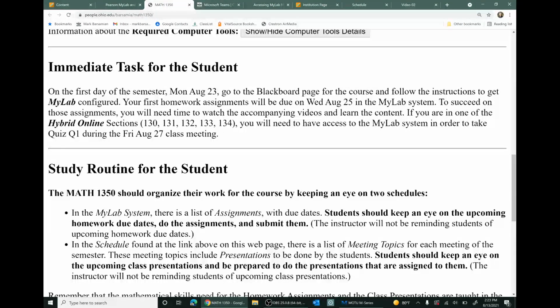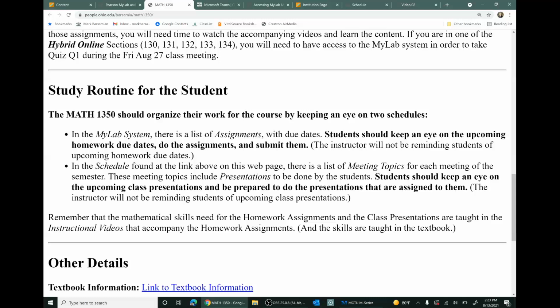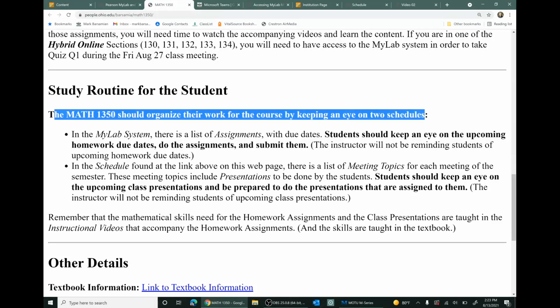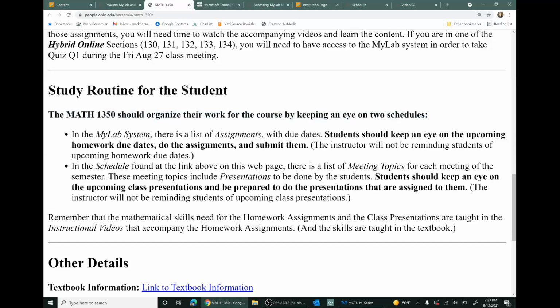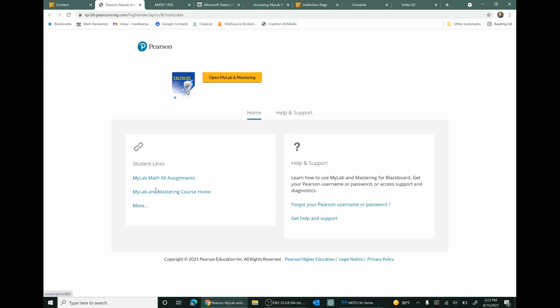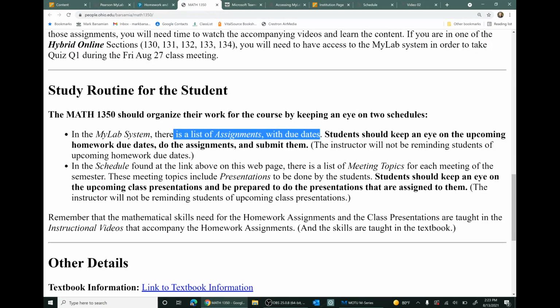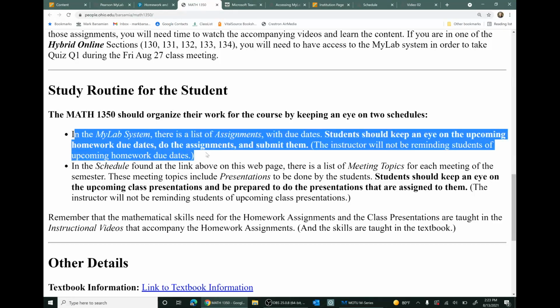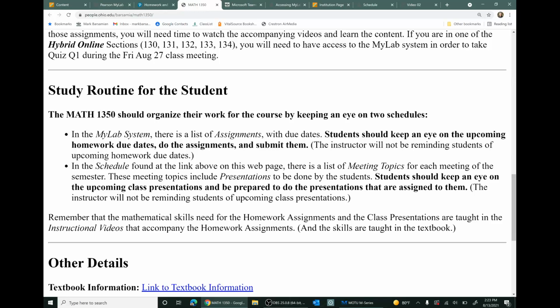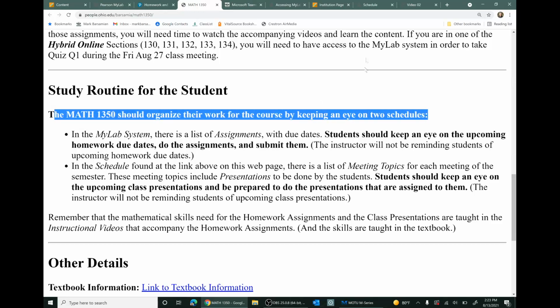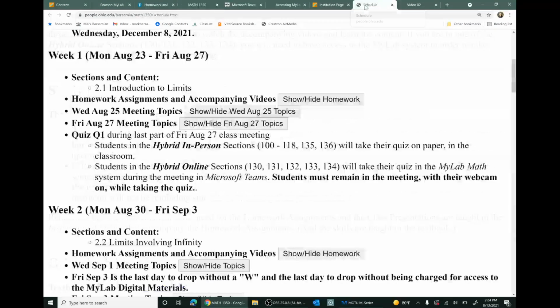Now, in general, what's your routine going to be? Well, your routine should be this. You should organize your work for the course by keeping an eye on 2 schedules. One schedule is the list of assignments with due dates in the Mylab math system. So let's go look at that again. Here in the Mylab system, you can see this list of assignments with due dates. So one of your chores in your regular routine is to keep an eye on that list of assignments. Another schedule that you need to keep an eye on is the course schedule for this course on the course webpage. I showed you this before.